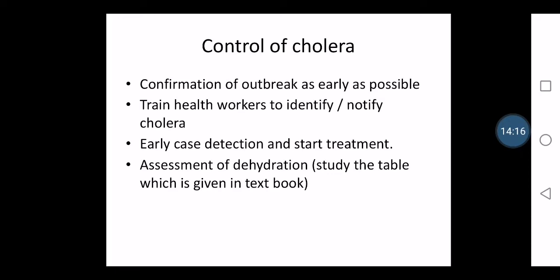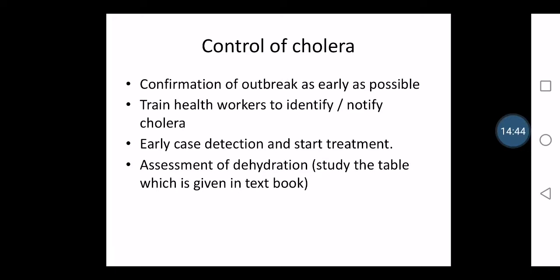And when we talk about the control of cholera, of course the main thing is that we are looking at it as an endemic or an epidemic. Especially in one particular area, if cholera is starting, there is a chance for it to spread to others very fast, because of the contamination of water and food. So the chances are very high.